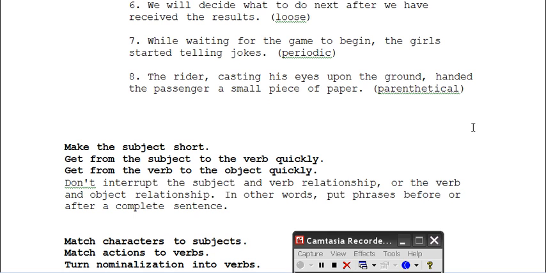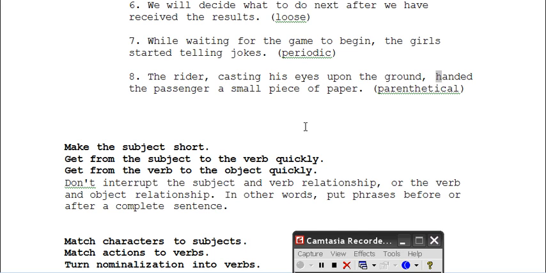Sometimes parentheticals can get out of hand. They can be too long, or they're too out of sync with the sentence, and so they don't make a lot of sense to why it's there in the first place, and it should probably be its own separate sentence. And also, when they're too long, the reader has to keep in mind, the writer did what? He has to keep in mind what the writer is going to be doing, and especially if the subject is long, then he has to keep in mind that whole subject, and has to get through a long parenthetical, that is an interruption, before he finally gets to the verb.